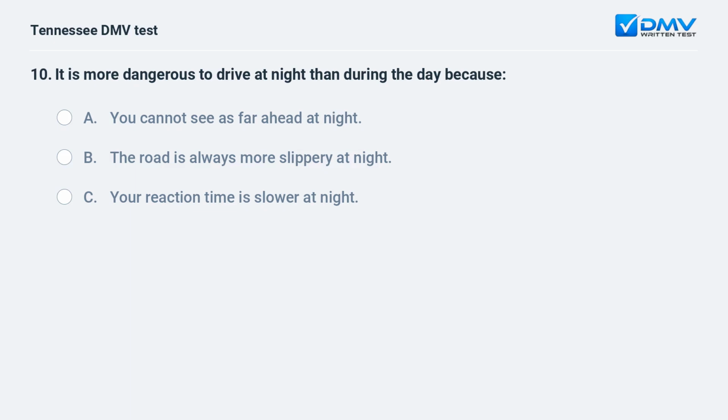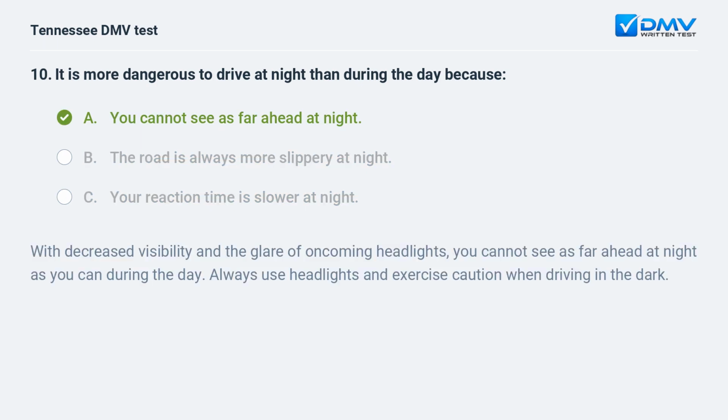It is more dangerous to drive at night than during the day because a. You cannot see as far ahead at night. b. The road is always more slippery at night. c. Your reaction time is slower at night. The answer is a. You cannot see as far ahead at night. With decreased visibility and the glare of oncoming headlights, you cannot see as far ahead at night as you can during the day. Always use headlights and exercise caution when driving in the dark.